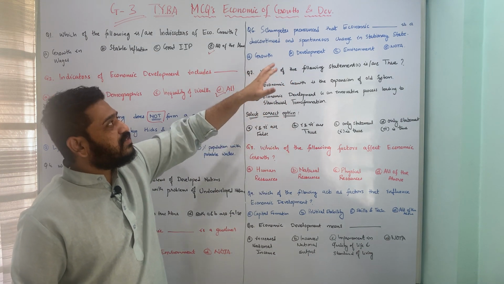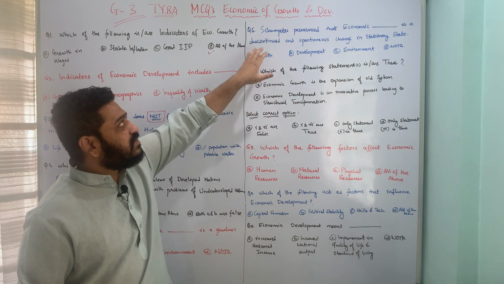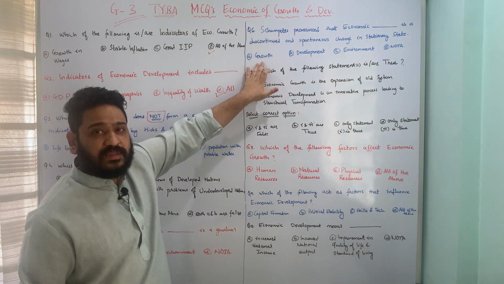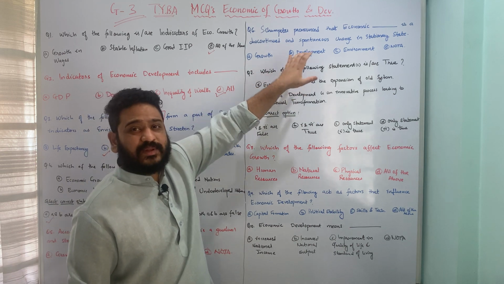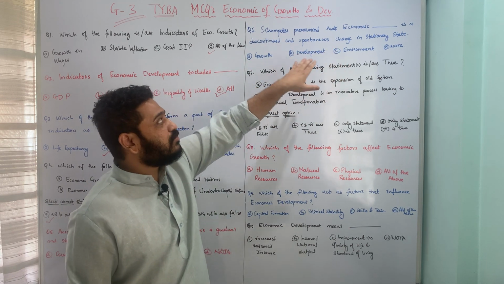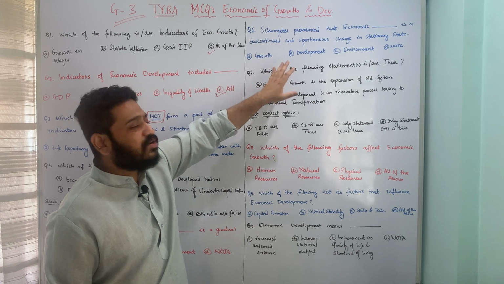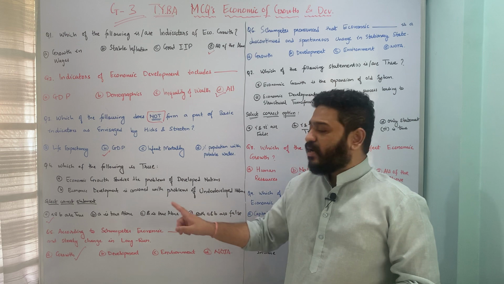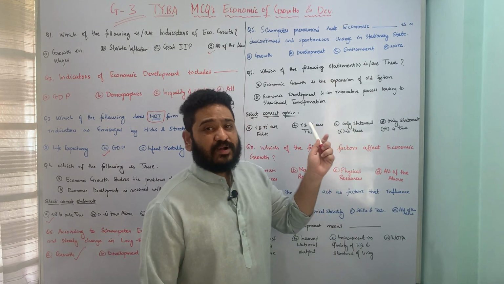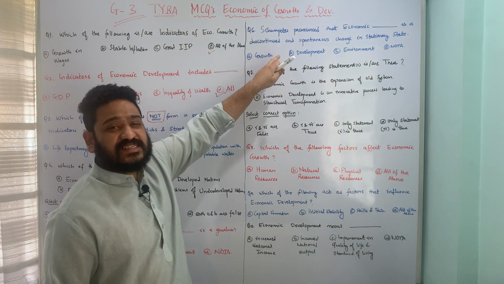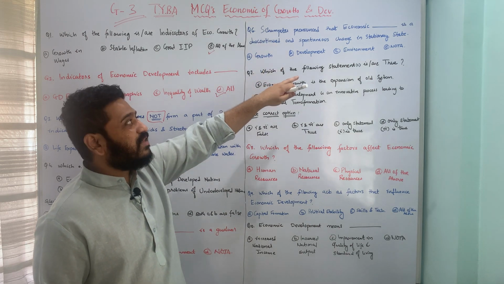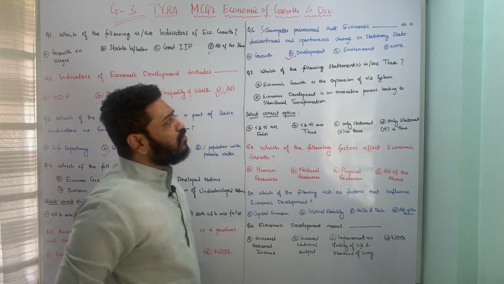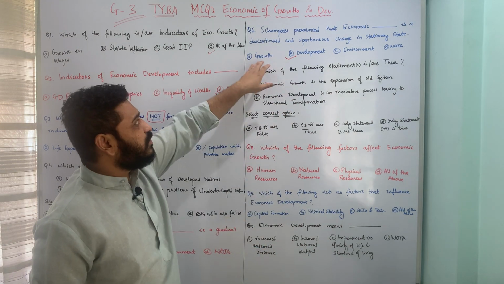So he pronounced that economic dash is a discontinued and spontaneous change in stationary state, whether it is economic growth, whether it is economic development, whether it is economic environment, or none of the above. So here again the correct answer is economic development, because according to Schumpeter, economic growth is a gradual and steady change in the longer run, but economic development according to him is a discontinued and spontaneous change happening in the stationary state. So therefore option B, economic development, is the correct answer to this particular question.